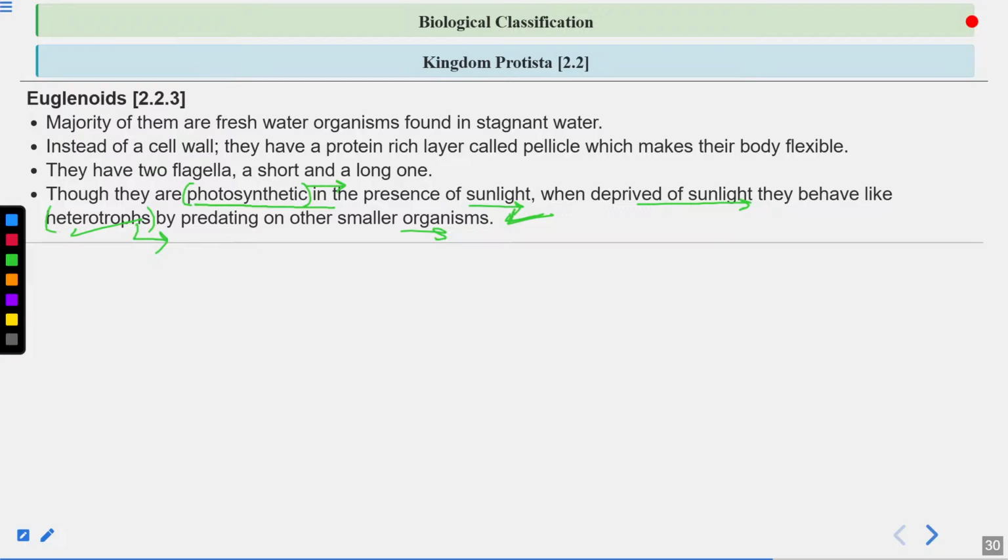So what are animal-like features? They can become heterotrophs in the absence of the light. This is an animal-like feature. And the presence of pellicle, this is also an animal-like feature. And absence of the cell wall. Okay. Plant-like feature is that they are photosynthetic. They are autotrophs. Clear?